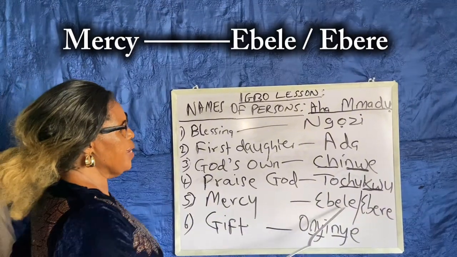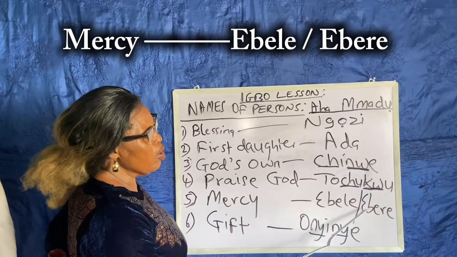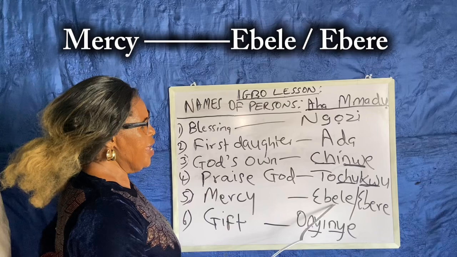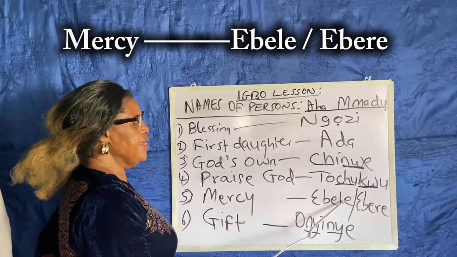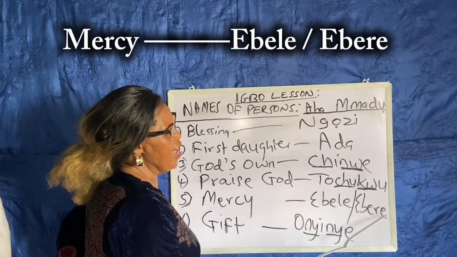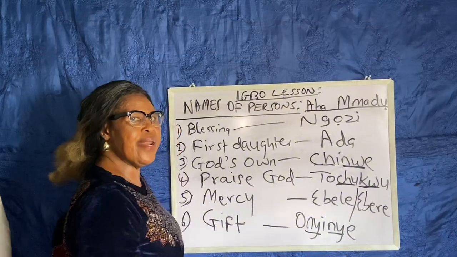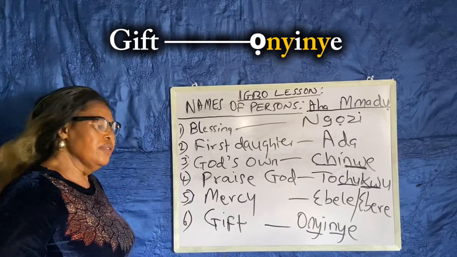Mercy is called Ebele. Like Anambra people call Ebele. Imo call Ebere. That's why I put two of them. Then we have gift. Gift is Onyinye in Igbo.